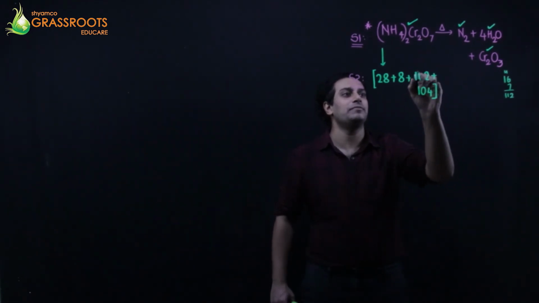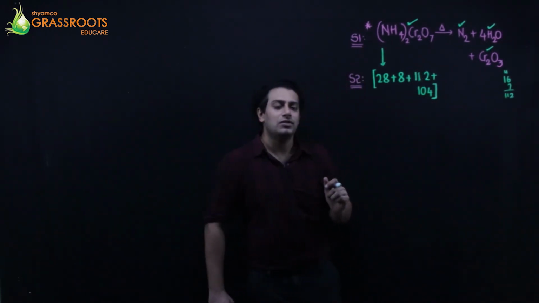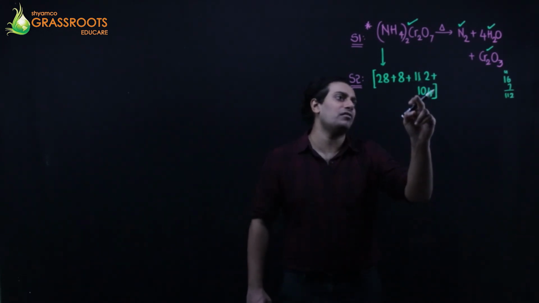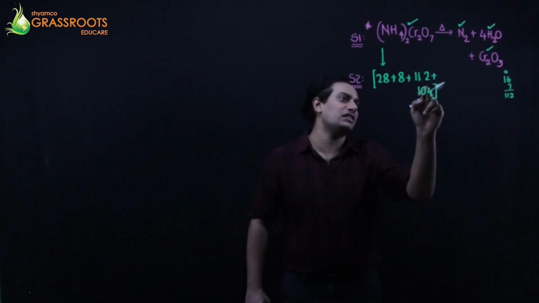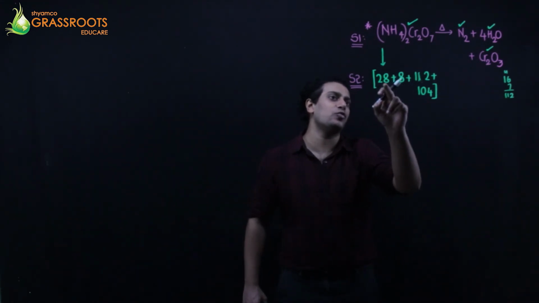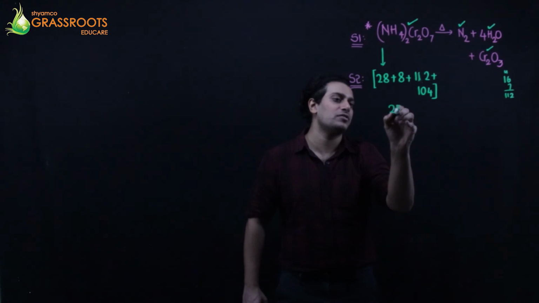It's 112. Okay. So its weight will be 216, 226, 236, 244, 252 grams.